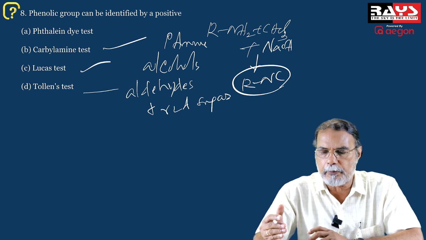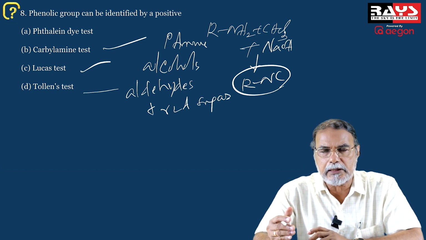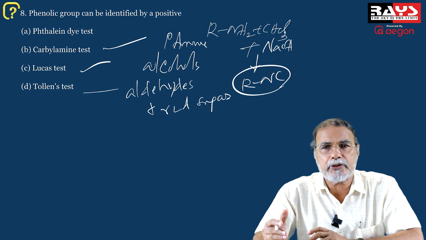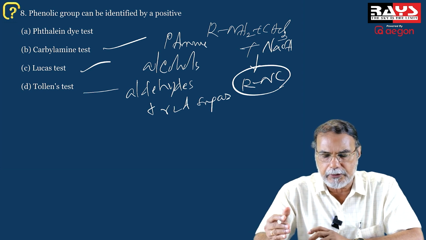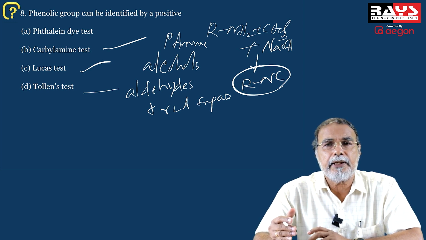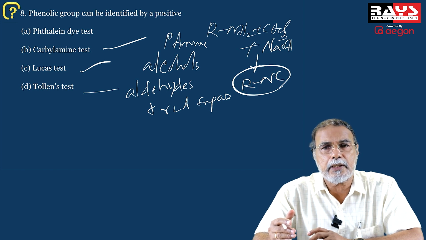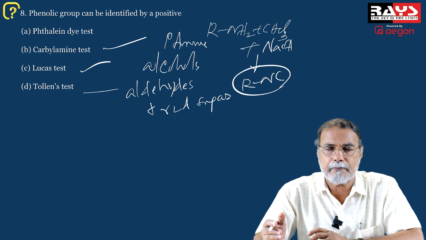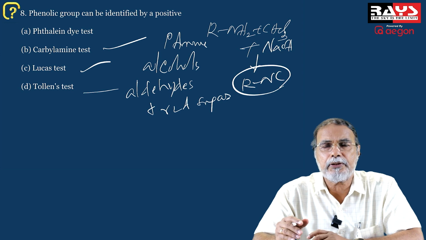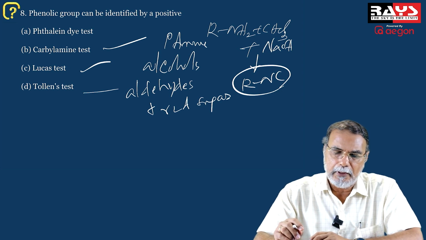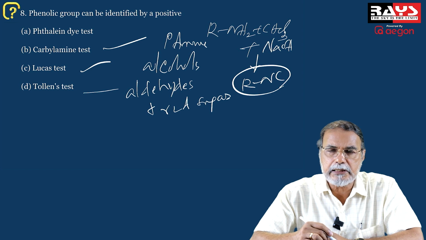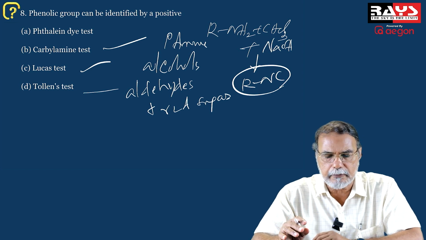So carbylamine test for primary amine, Lucas test for differentiating primary, secondary, and tertiary alcohols, and Tollens test for detecting aldehydes and reducing sugars. When you treat with Tollens reagent, you get a bright metallic silver mirror. Silver mirror test, it is also called. So B, C, and D are not the options. And of course, A must be the option.